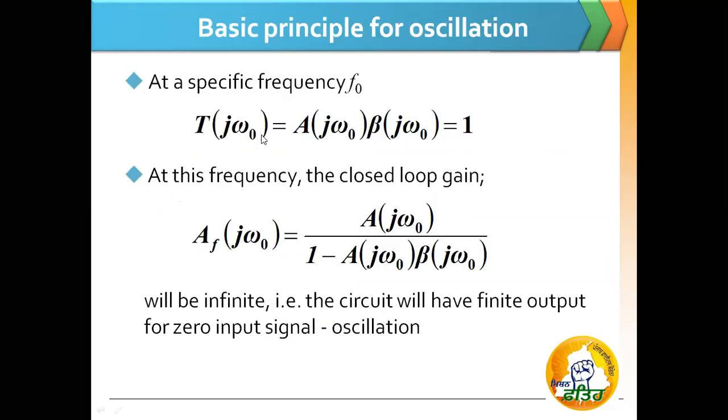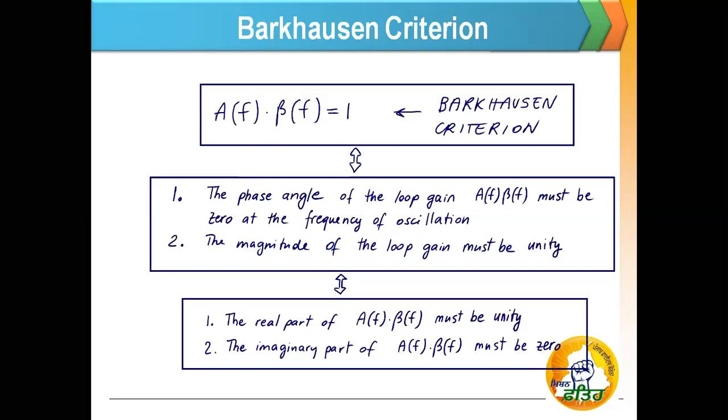In the previous slide, we studied a condition at a specific frequency. If the value of loop gain is equal to 1, then only the closed loop gain will be infinite. So this is the first condition for the Barkhausen criteria. That is, the magnitude of loop gain must be unity. Or you can say that at the oscillation frequency, the magnitude of the product of open loop gain A and the feedback factor beta is equal to or greater than unity.